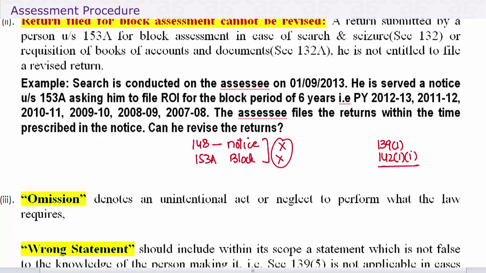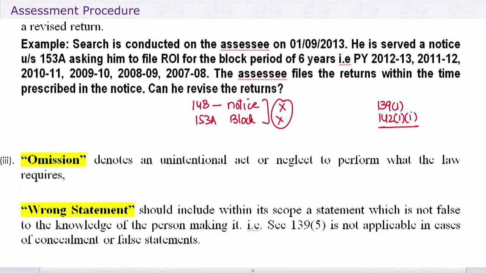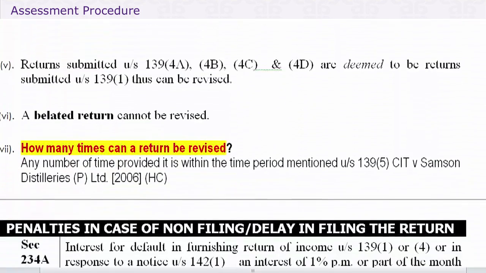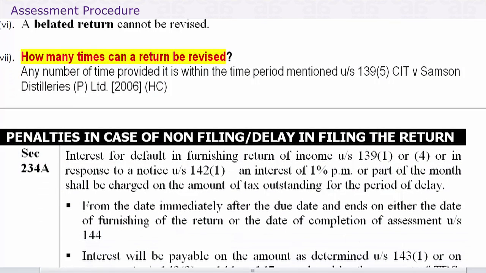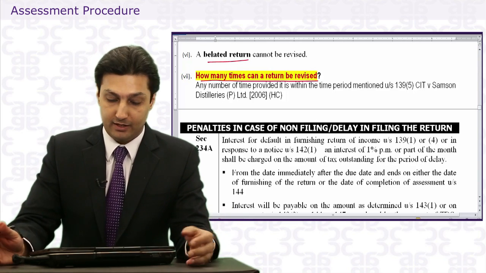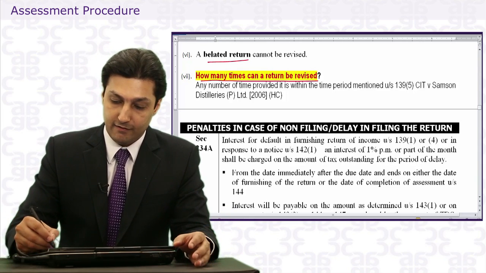No, they cannot be revised. We know a belated return cannot be revised. How many times can a return be revised? Any number of times as long as it is within the time period given under 139(5).